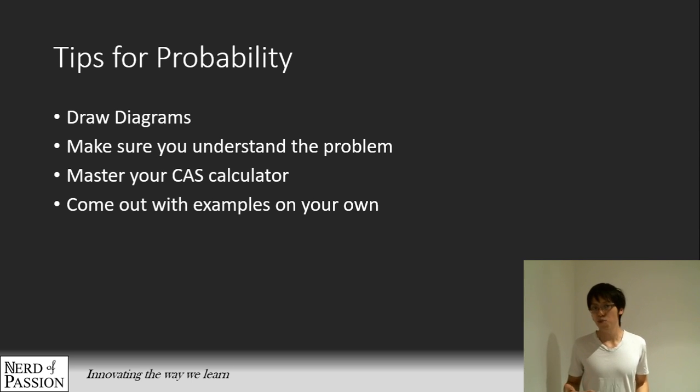To understand probability better, I find a really good way is to come up with examples on your own, real life examples. For example, say you're playing poker with your friends. You can run through some probabilities from things you have learned. Given there is a jack and a queen on the table, what's the chance that the next card thrown down is a jack? Things like that.